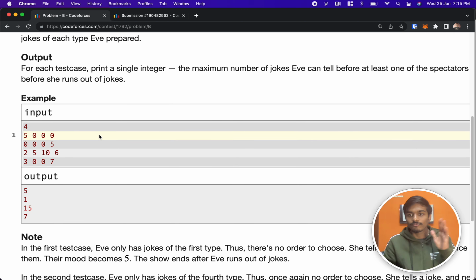First, we see 5 0 0 0. The 5 means A1, so both of them like all the jokes. Eve delivers all the jokes, Alice and Bob become very happy, and the show lasted for 5 minutes. That's why the answer is 5.